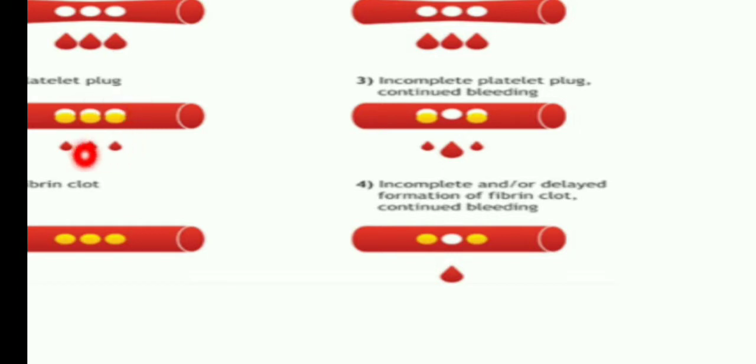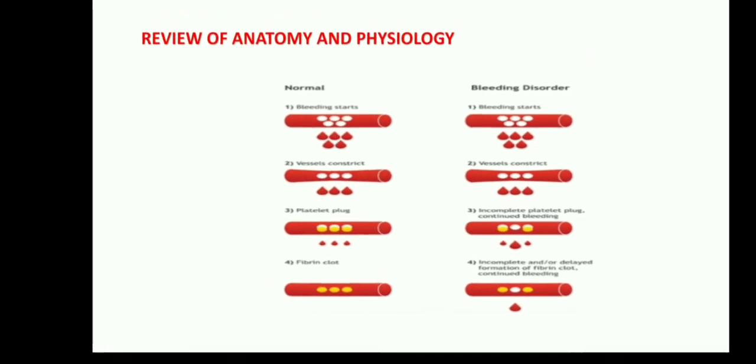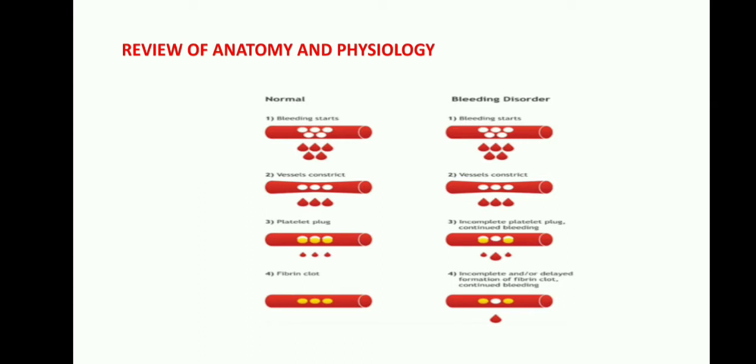Okay, so the bleeding is less, but here somehow the platelet plug is attached with that cut part, but somewhere it is leaking, because of prothrombin, platelets were not working properly. So finally here the incomplete or delayed formation of the fibrin clot, continued bleeding is there. Because of that, the baby is having continuous bleeding. This is about the normal anatomy and physiology of bleeding.